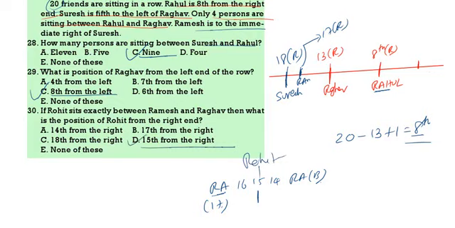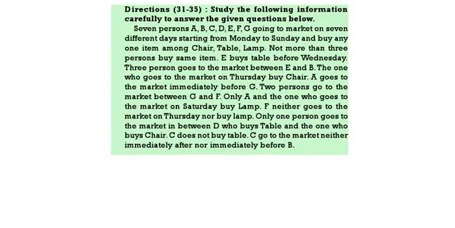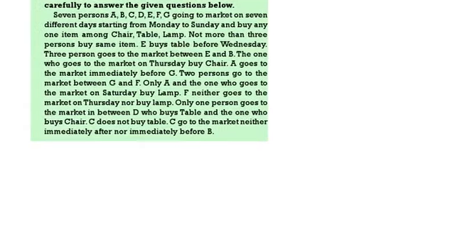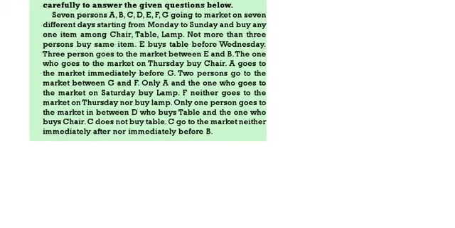Next question. 7 persons A, B, C, D, E, F, G are going to market on 7 different days starting from Monday to Sunday, and they are going to buy one item each. E buys table before Wednesday. 3 persons are there between E and B. The one who goes to market on Thursday buys chair. A goes to the market immediately before G. 2 persons are there between G and F.